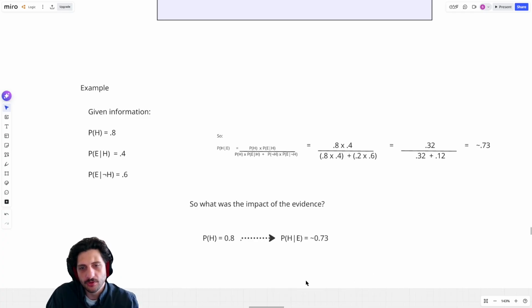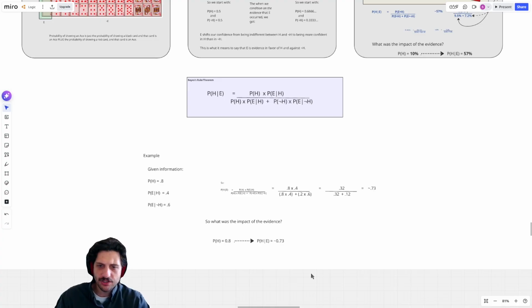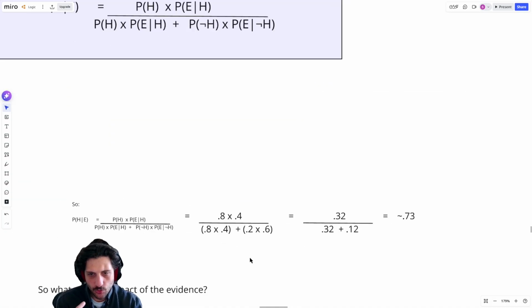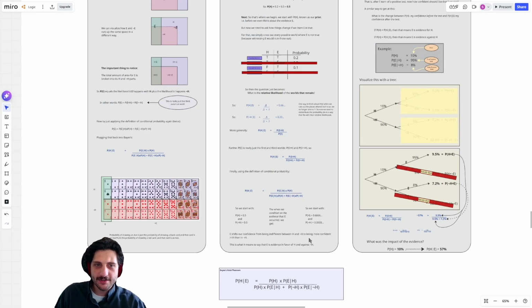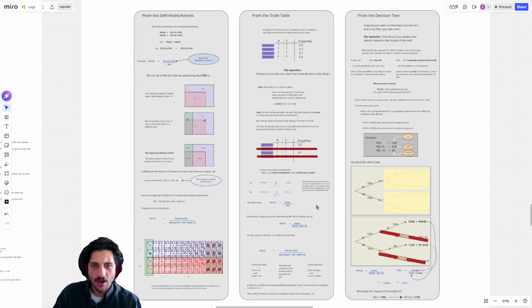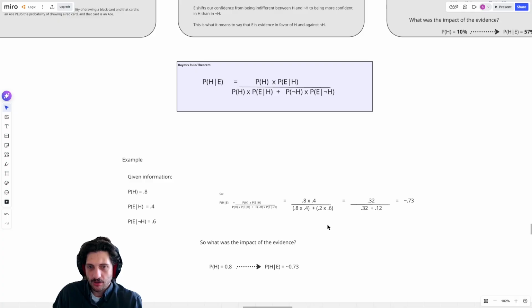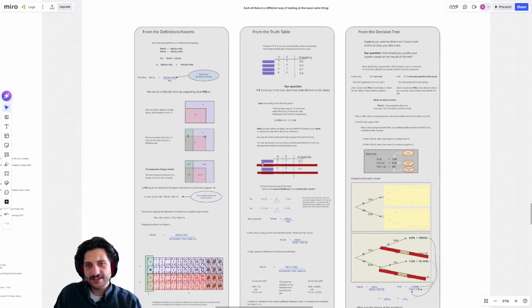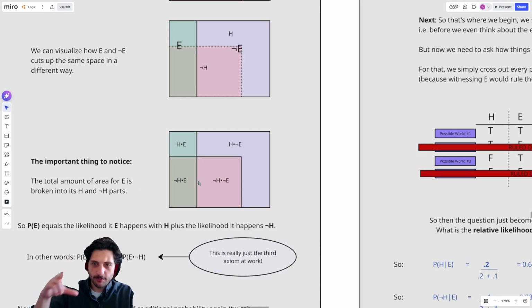This is the point of Bayes' rule. How do you adjust your confidence in a hypothesis based on new evidence in relation to that hypothesis? And really, when you get down to the problems, they can be pretty trivial. Just plugging in the actual values and just turning that crank and getting the answer out. The real question comes down to understanding the intuition behind why that formula works. What does it mean when we're doing this division? Do you understand the rescaling of the probability in a way that's trying to keep the relationship between the possibilities that haven't been ruled out yet?